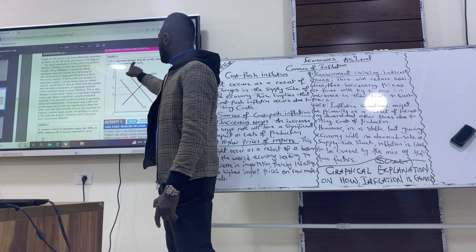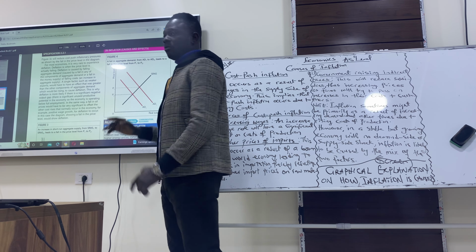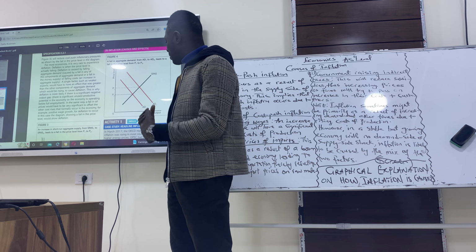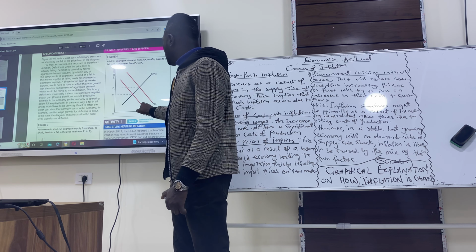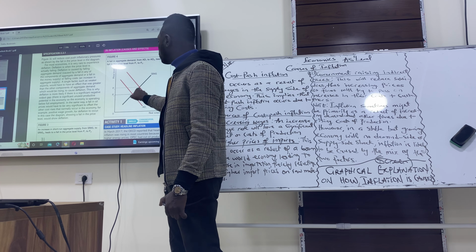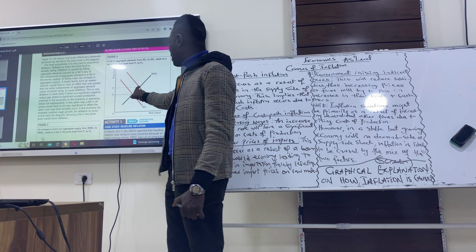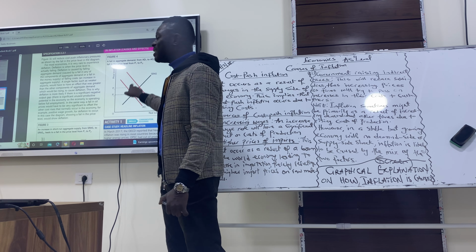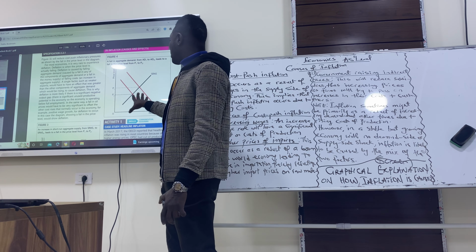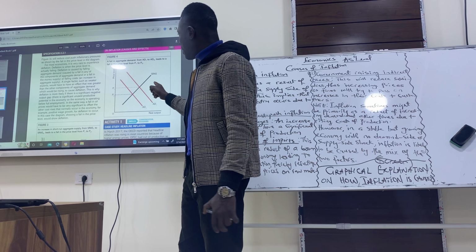Now here, a fall in aggregate demand from AD1 to AD2 will lead to a fall in price level from P1 to P2. So consumers reduce their demand from AD1 to AD2. So a leftward shift in the aggregate demand curve from AD1 to AD2 will reduce the price from P1 to P2. So this is a response from consumers based on the fact that there's an increase in the price level. So that's about figure 4.